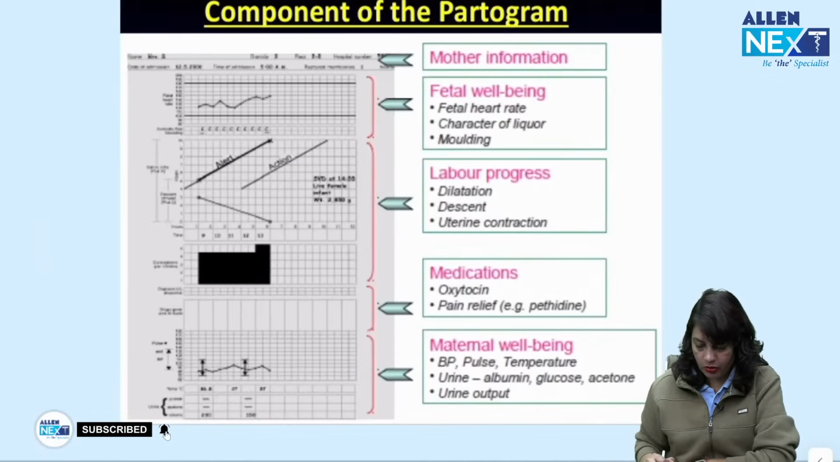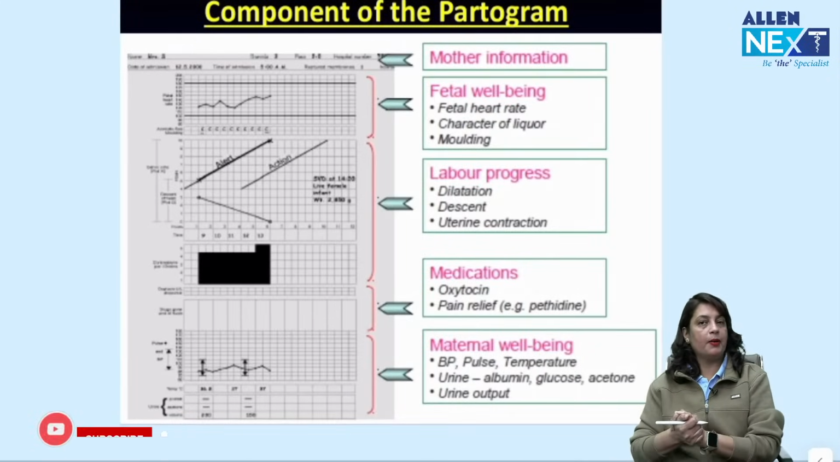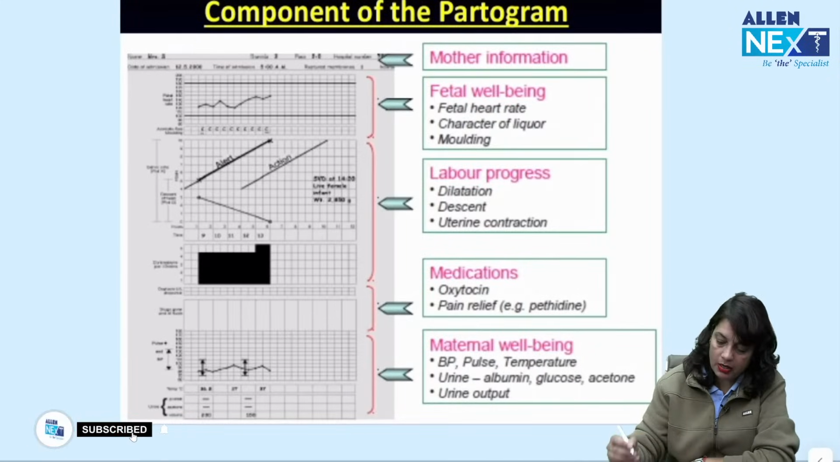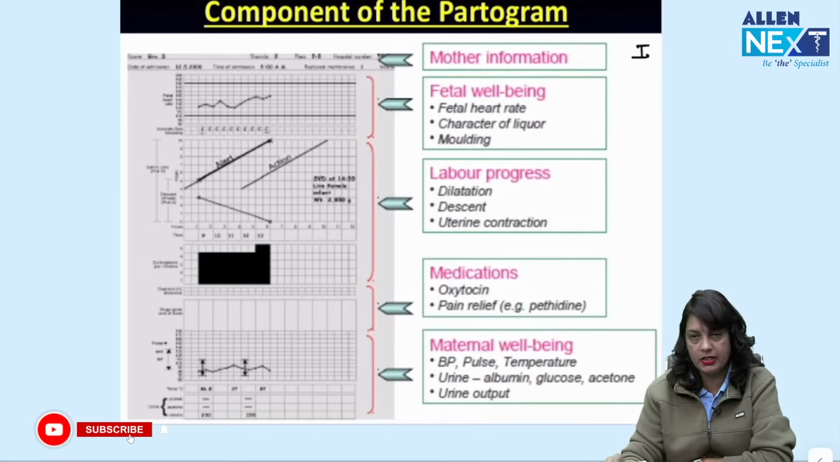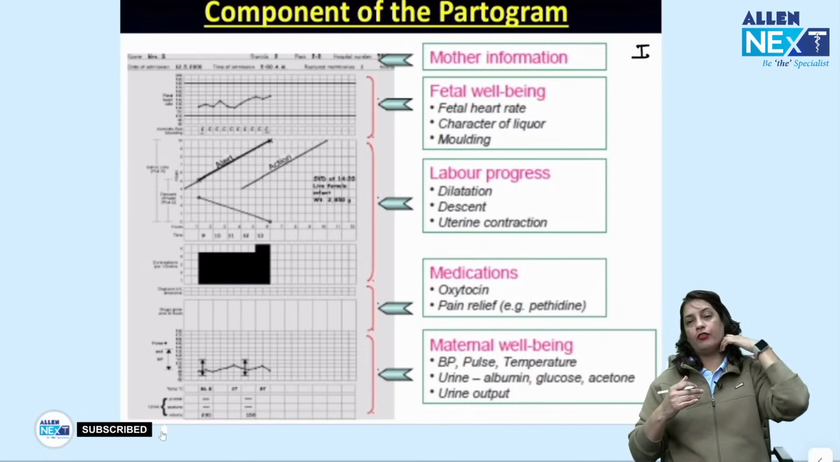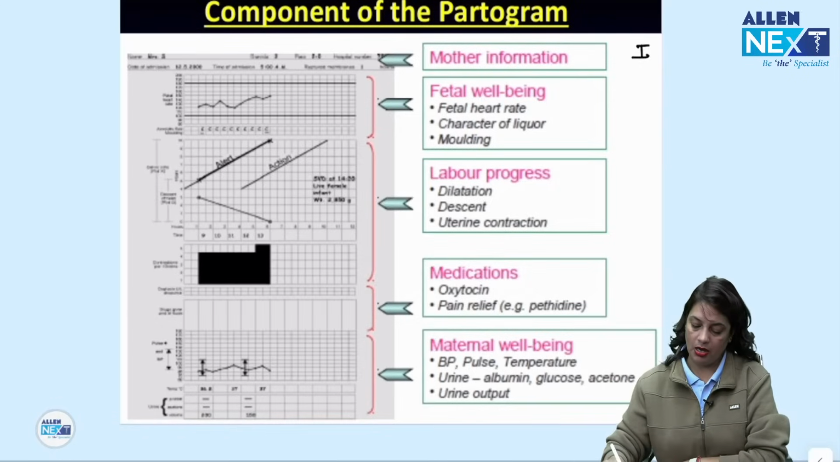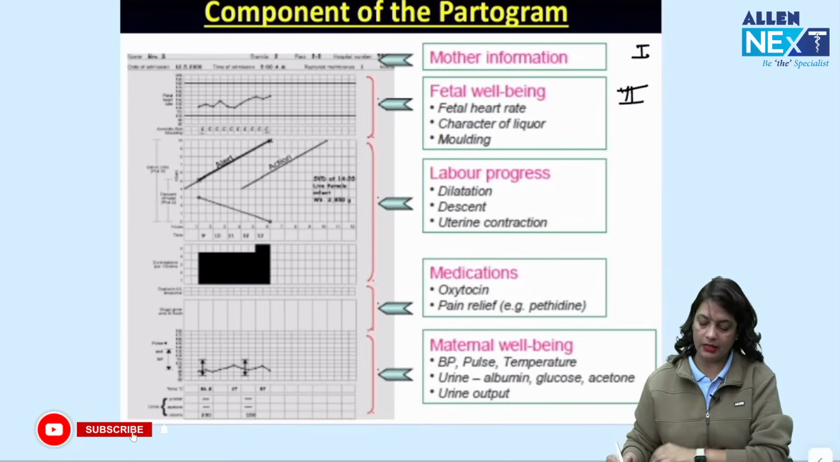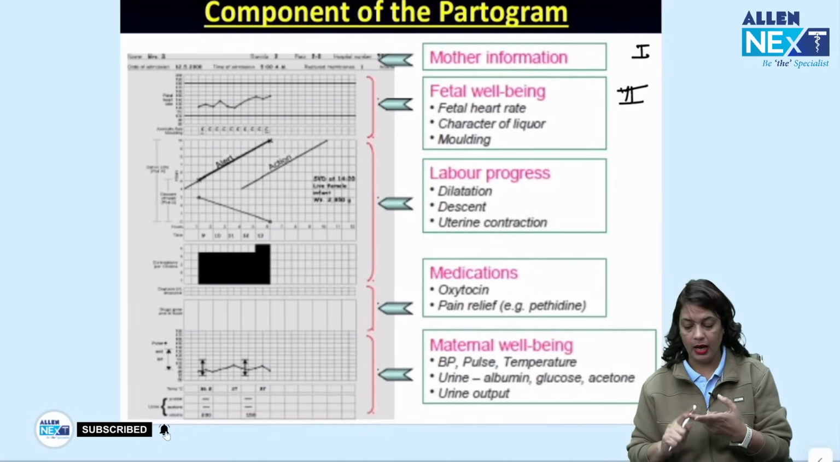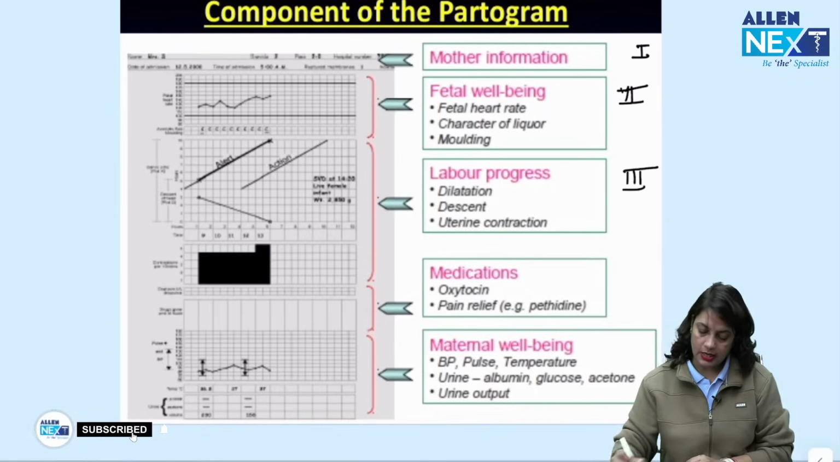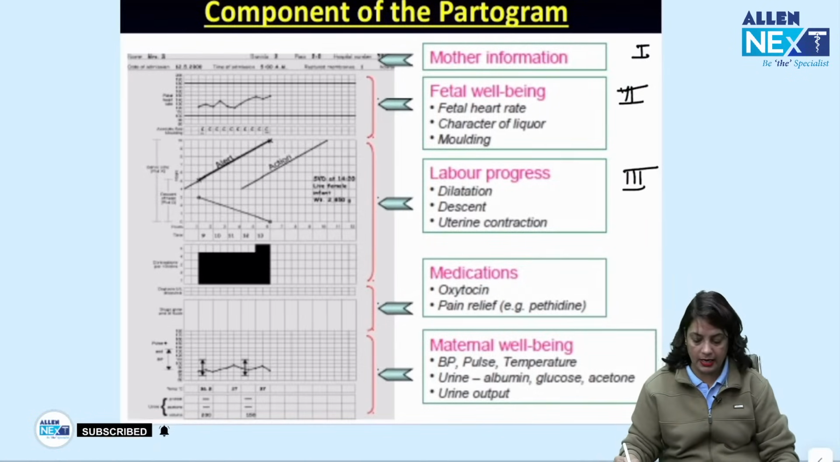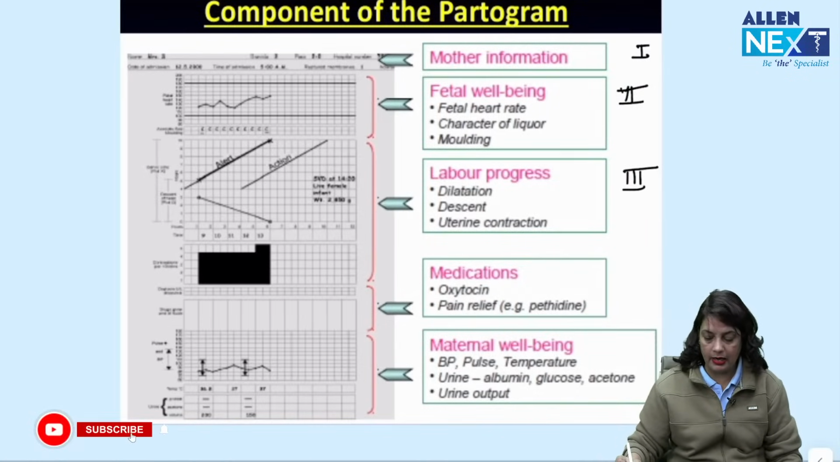Now, this is partogram. Partogram is a graphical representation for stages of labor. In number 1, we plot maternal information, name, age, CR number, etc., date of admission, time of admission. Number 2, we plot fetal well-being, that is fetal heart rate and status of the fetal membranes. Number 3, labor progress, cervical dilatation and descent. There is an alert line, action line.